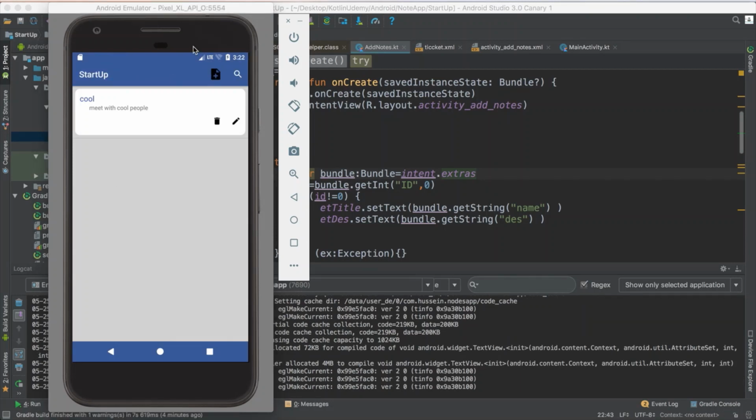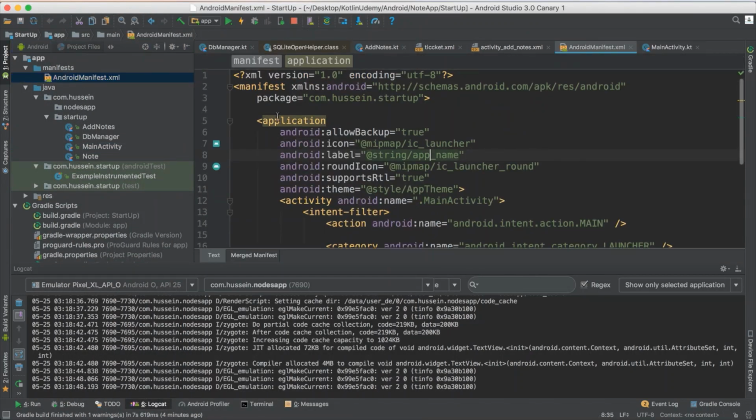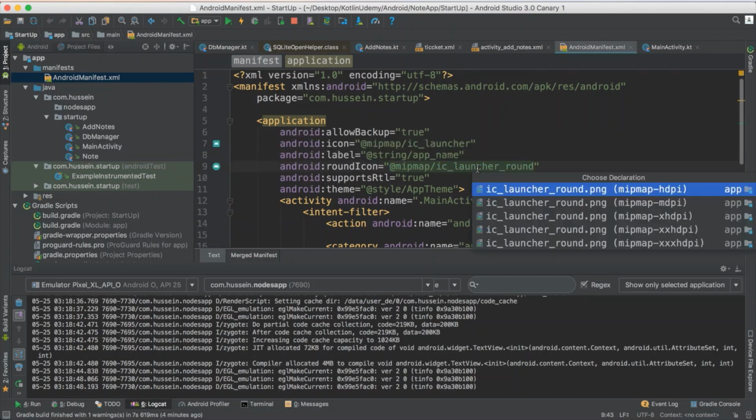Hey again. Now the app sounds cool. I just want to change something: the app name and the app icon. So if you just go here, the main face, you will see the app icon, which is coming from this one, which is this one.